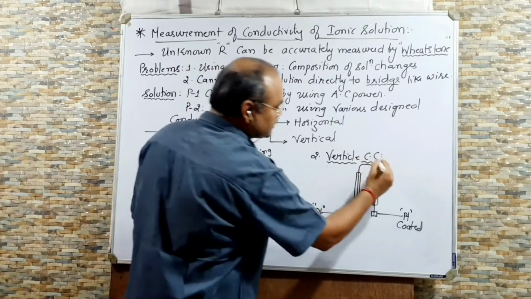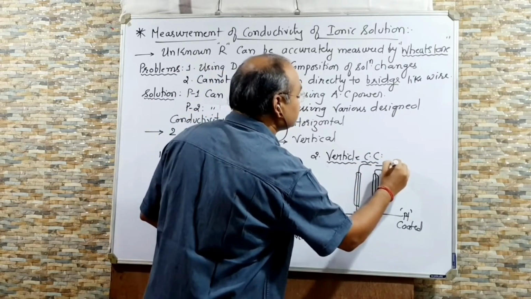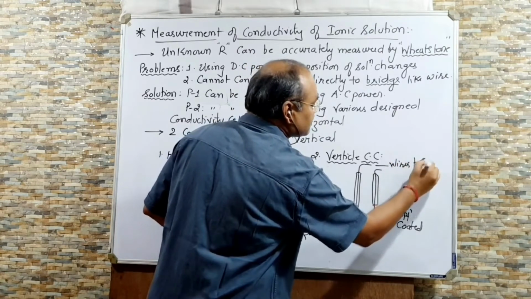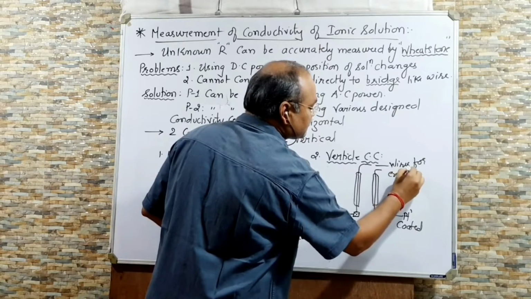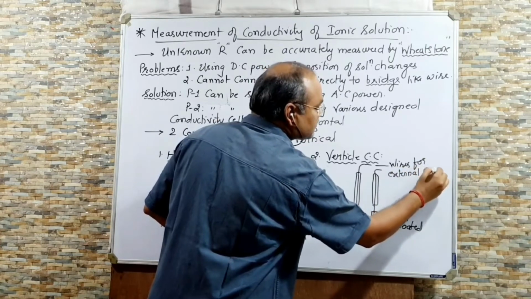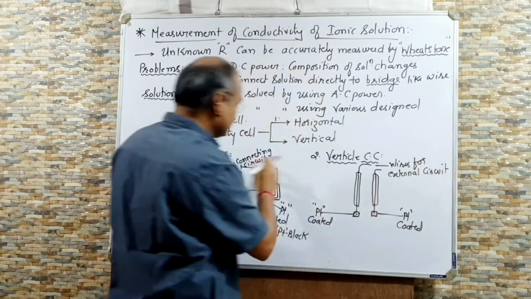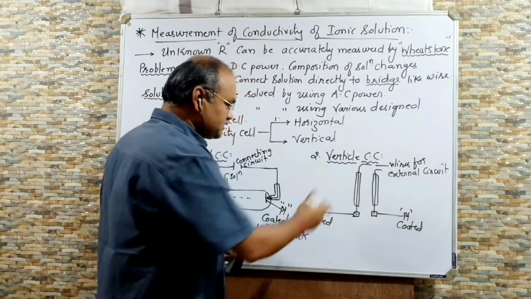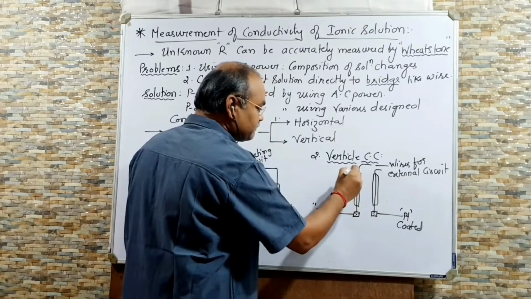And here these are the wires for the external circuit. Yeah, you can say for connecting the circuit. So these are the two external wires. This is taken in one vessel.